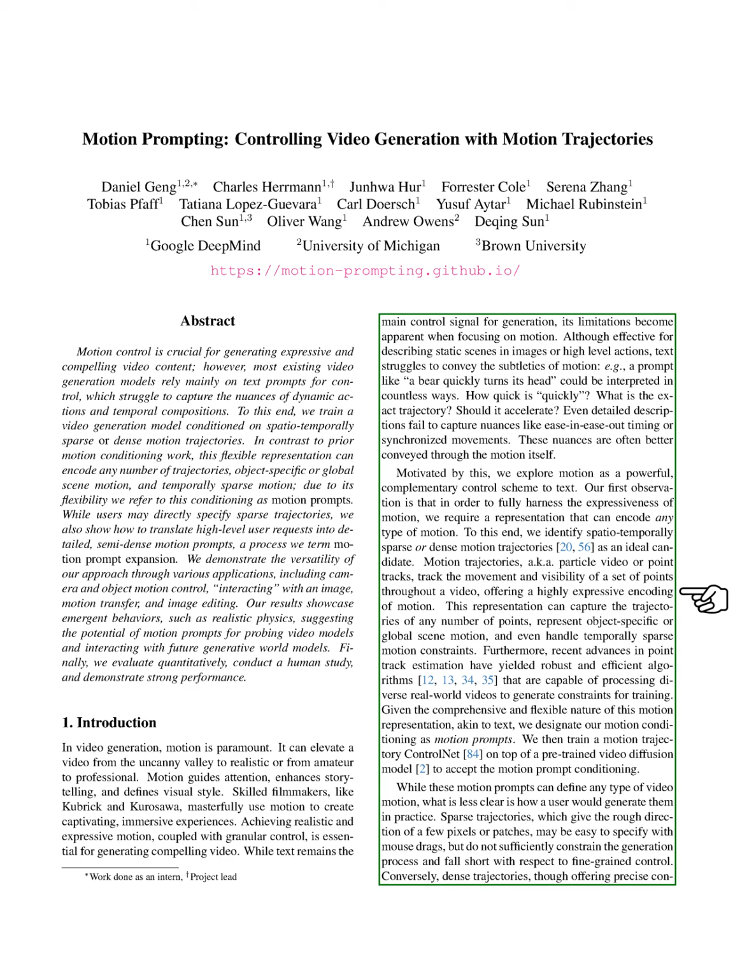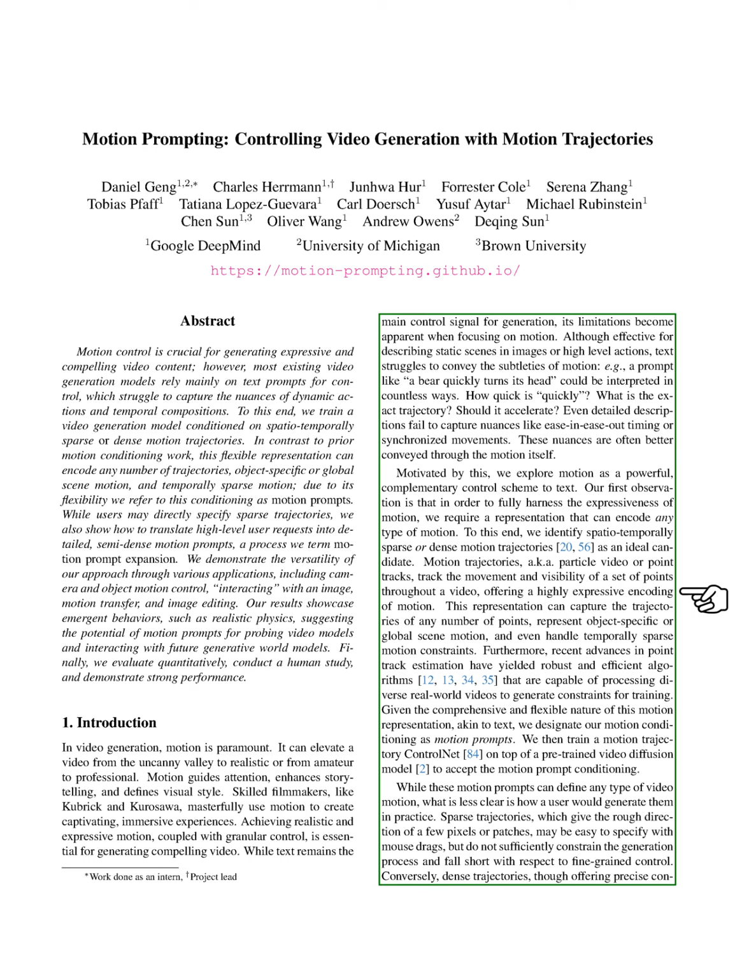For example, a prompt like, "A bear quickly turns its head," can be interpreted in many ways, leaving questions about speed, trajectory, and acceleration. Even detailed descriptions may miss subtleties like timing or synchronized movements, which are better expressed through motion itself. Therefore, we explore motion as a complementary control method alongside text.